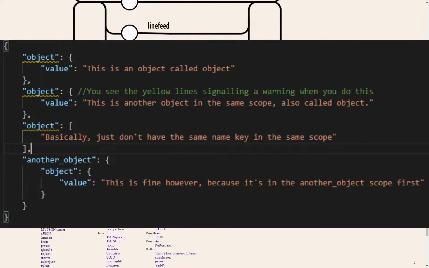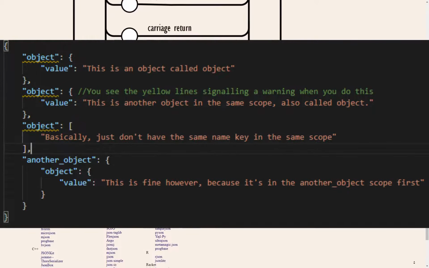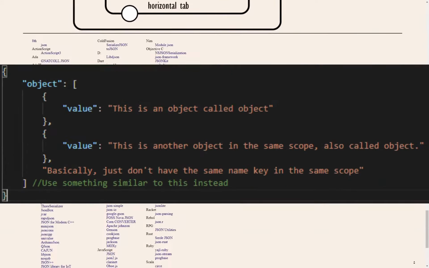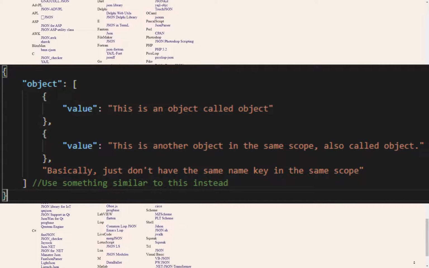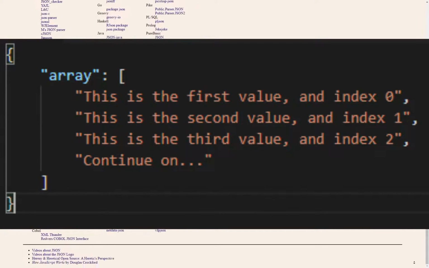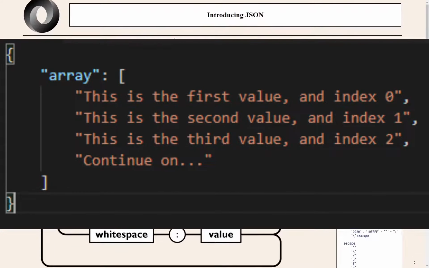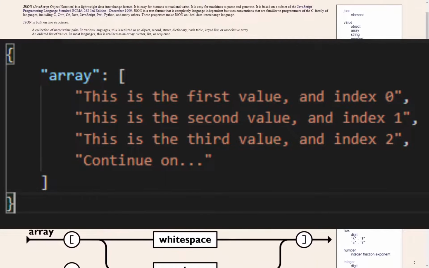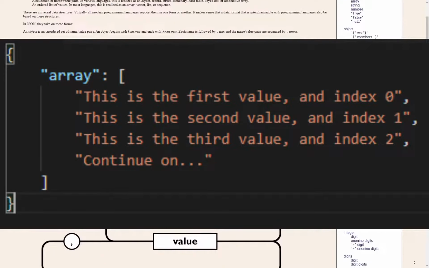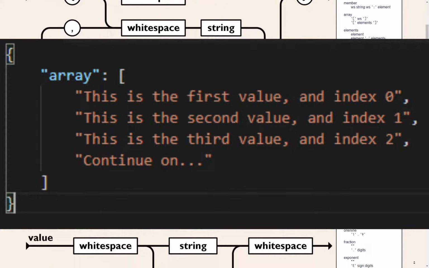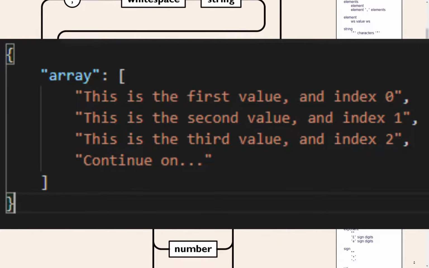Never have 2 of the same objects in the same scope. This will cause the program to be confused and will be unable to know which one to choose from. Instead, for the name key, create an array of objects, and then the program can pick a certain one, assuming it is valid. Array indexing is the process of picking a certain item from the array. You do this by choosing the name key, followed by a left and right bracket, with the array index inside. Array indexes start at 0, so the first item in the array is index 0, the second item is index 1, and the 50th item would be index 49.